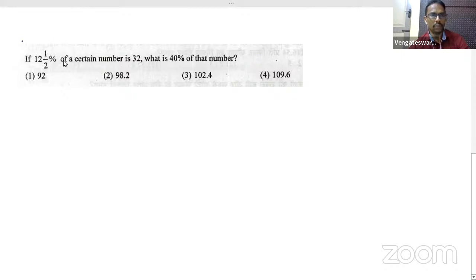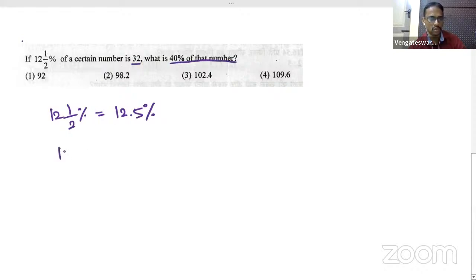Given 12 1 by 2 percentage of a certain number is 32. So it's going to be 12.5 percentage. 12 1 by 2 percentage is actually 12.5. So 12.5 percentage of a certain number is 32. Then what is 40 percentage of that number? This is your question. Again, moderate level question only. So 12.5 percentage of some number X is 32. Now what we need is 40 percentage of X.